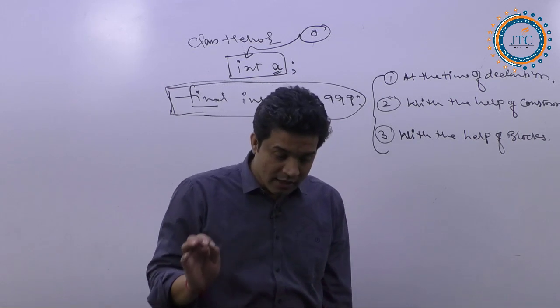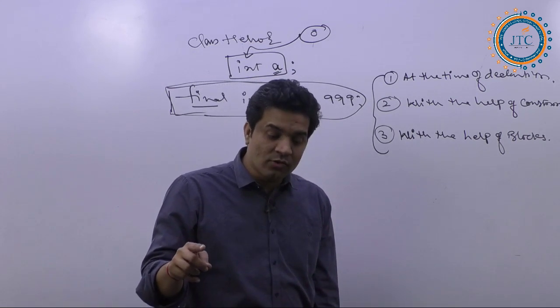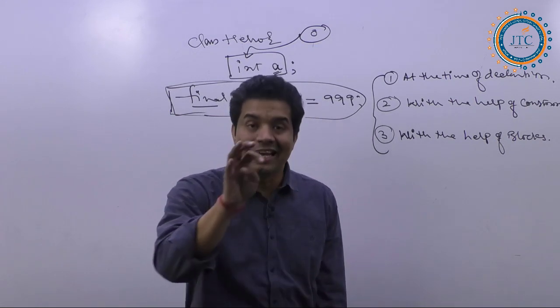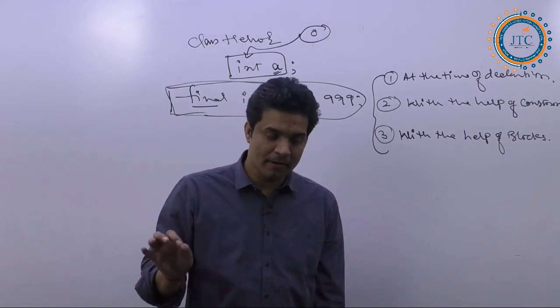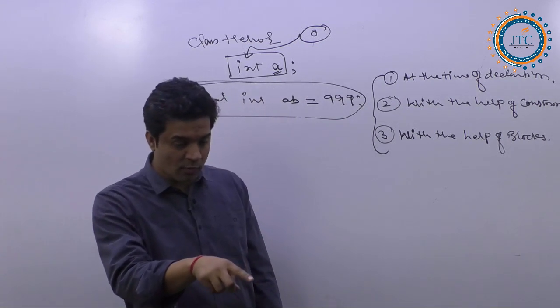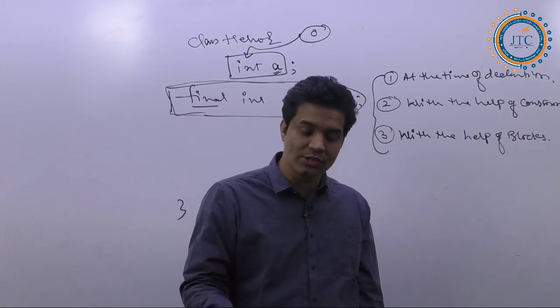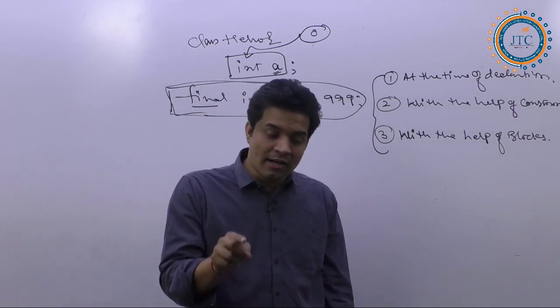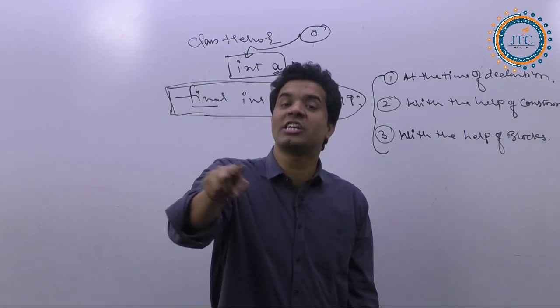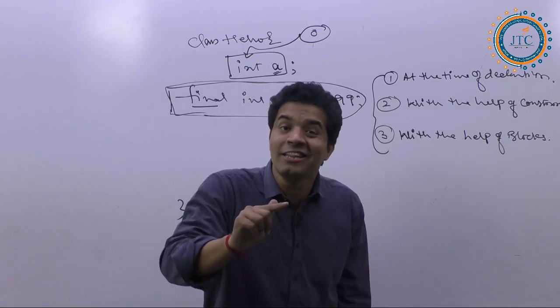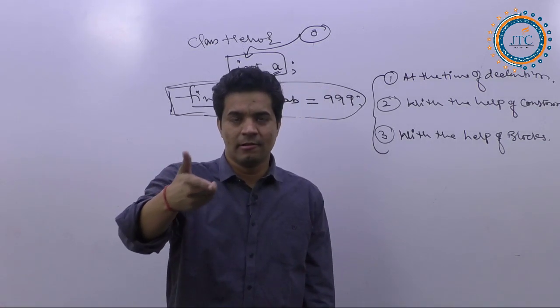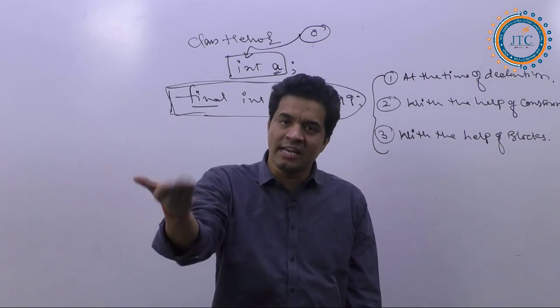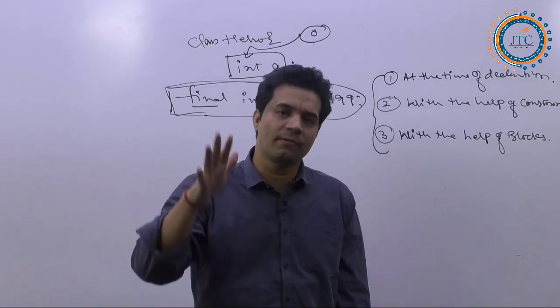Very good, Rima Saswal. She is answering this question, and very nicely you have answered it. We can assign different values for different objects. Yes, the final variable value can be changed, but not in the same instance. In a different instance, we can assign a different value to that corresponding final variable.